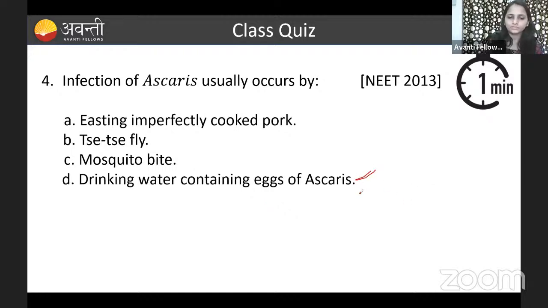Okay, fine. Eating imperfectly cooked pork, no, it is not going to be caused by imperfectly cooked pork. Then coming to the tsetse fly, they are asking about the infection. This is not the correct answer. Tsetse fly, no. Then coming to the mosquito bite, that is also not the correct answer. The tsetse fly is the transmitter of a protozoan disease that we call African sleeping sickness. Okay, fine.